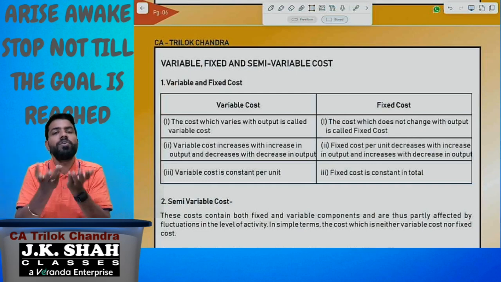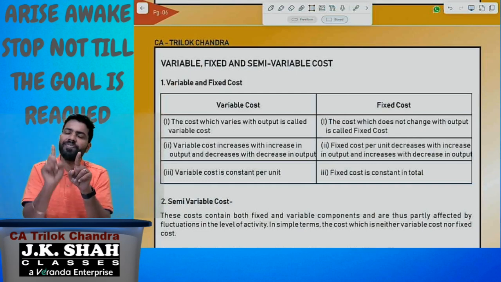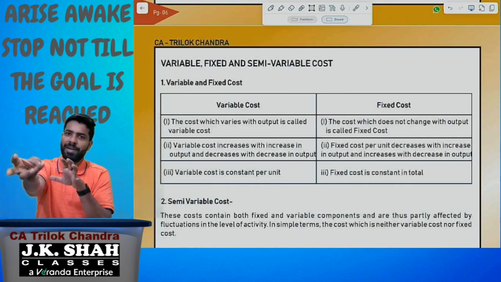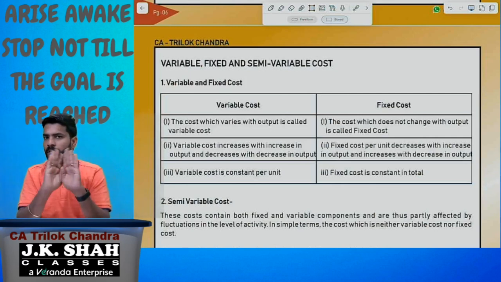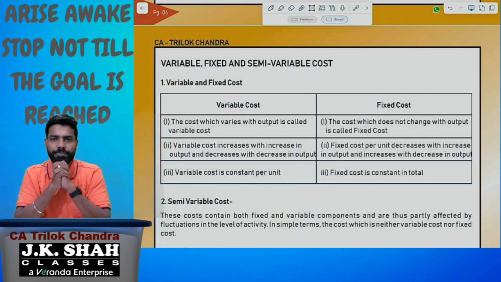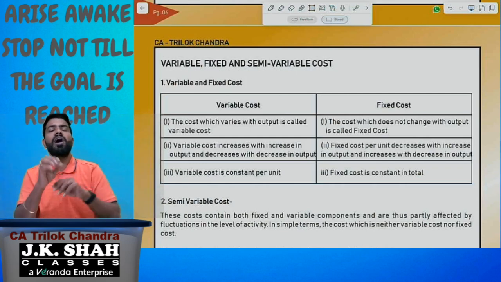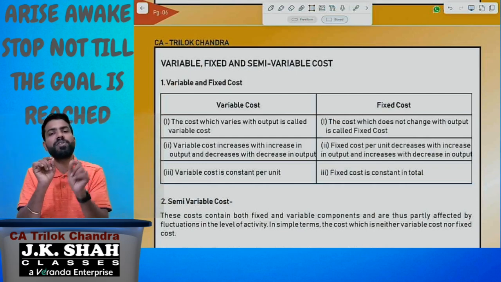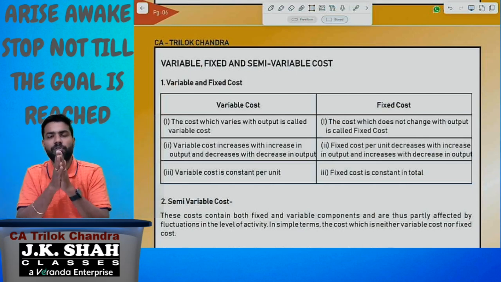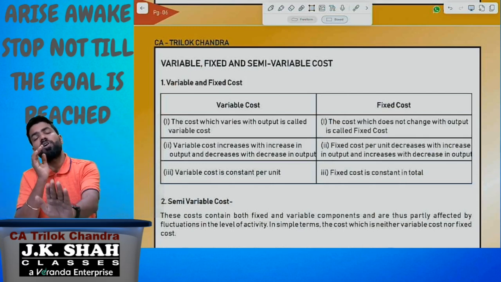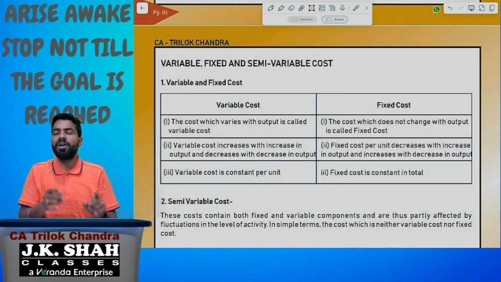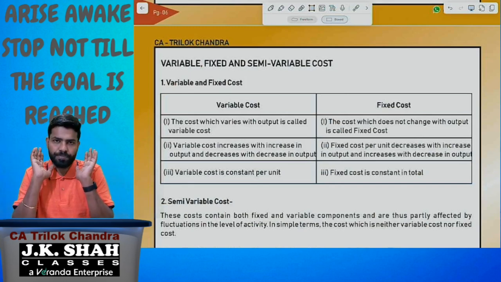Are you understanding? We already know that stock should always be valued at manufacturing cost. Non-manufacturing, sir, what is non-manufacturing? Administration, selling and distribution. We are not going to consider them for the stock valuation. So all manufacturing costs are product cost, all non-manufacturing costs are period cost. Product cost will be debited to trading account, whereas period cost will be debited to P&L account. And one more thing, product cost will expire to the extent of the goods sold, and remain unexpired to the extent of the closing stock, whereas period cost will expire fully.